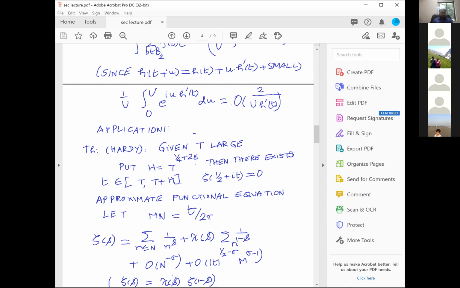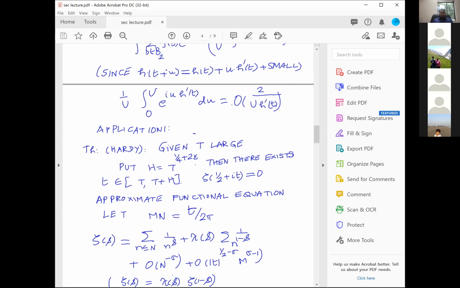And the second one is chi s into the summation of 1 over n power 1 minus s, n going up to M, and chi s is of the order t power half minus sigma, as you can see, because chi s is in terms of gamma functions, and once you write chi s in terms of gamma functions and use Stirling's approximation, you will see that chi s is of the order t power half minus sigma. Then 1 over n power 1 minus s, you are truncating at n equal to M, and that gives you M power sigma minus 1. That's exactly what the approximate functional equation says.